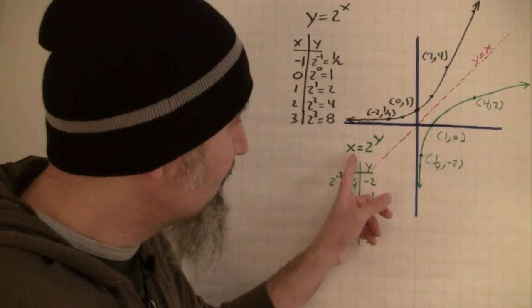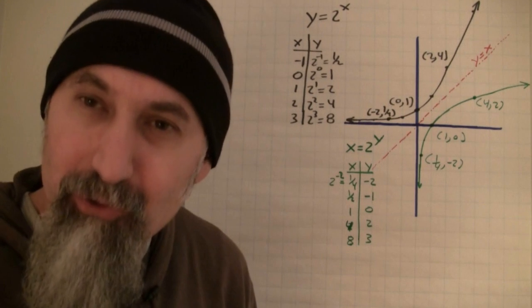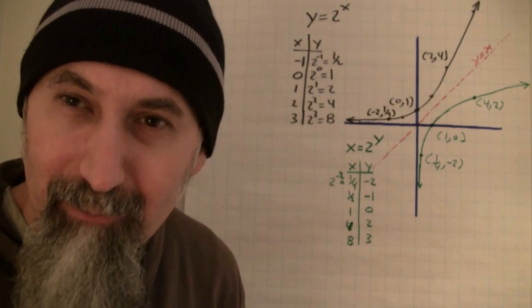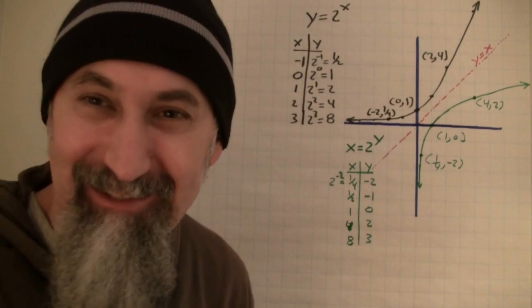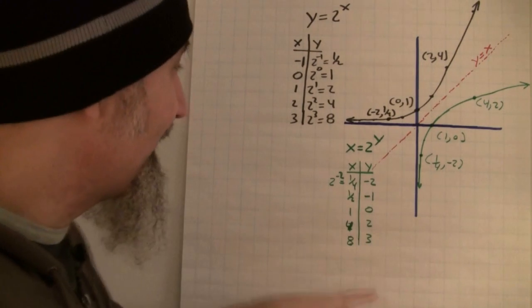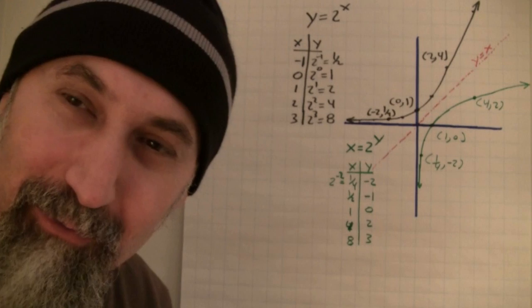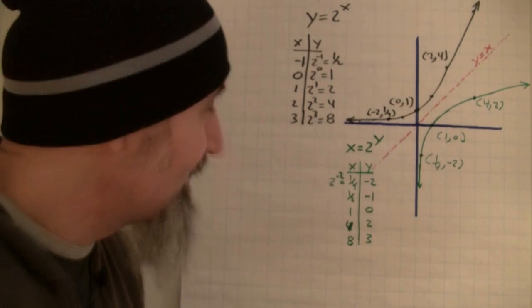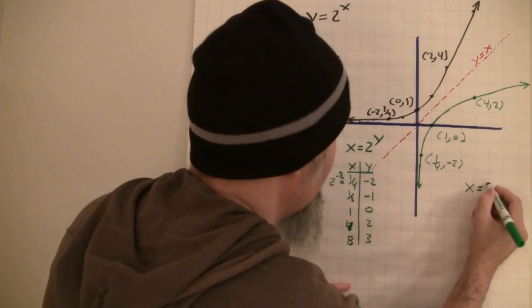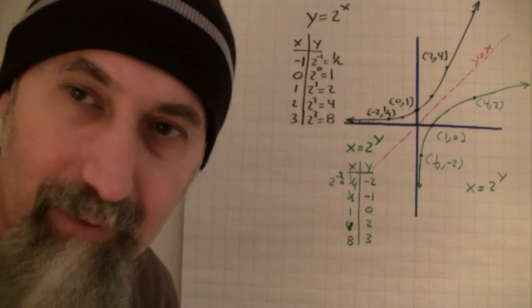But what I want to do is show you how we get y by itself here. And there's a shortcut way and there's a longer way. And we'll do the longer way, but I'll show you what the shortcut way looks like too, right? So let's do this here. It's very simple, but you have to know the log rules to be able to do this. So let's say we had x is equal to 2 to the power of y, right? And we want to get y by itself.